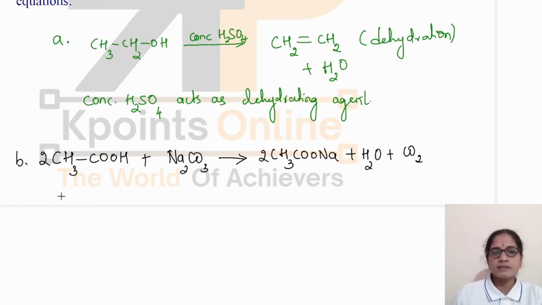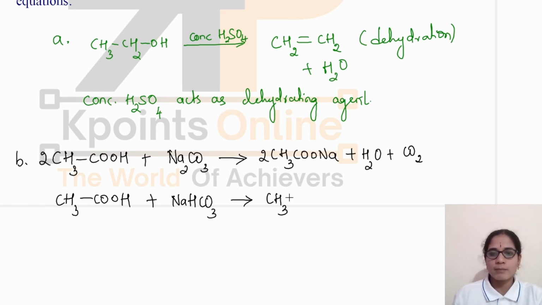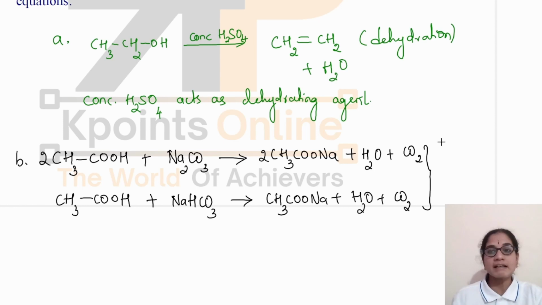And same with sodium bicarbonate. When ethanoic acid is made to react with sodium bicarbonate, there is formation of salt, that is sodium acetate, plus water plus carbon dioxide. In both the cases, you can see there is a liberation of carbon dioxide gas.